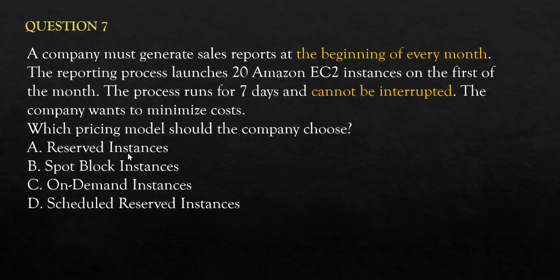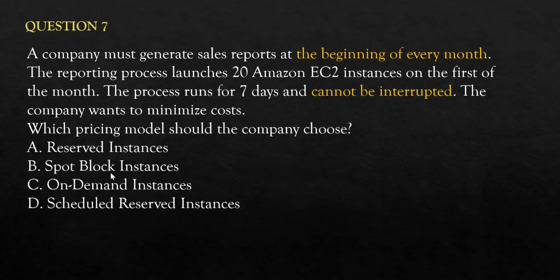Okay, if we scan the options, we see A and D. One is reserved, one is scheduled reserved. Can we use scheduled reserved? Do we know the time? Yes, we know the time. We know that at the beginning of every month, these instances run for 7 days. This time is fixed. So scheduled reserved instance will give me benefit. Reserved instances you can use for uninterrupted workload. So D is the answer here. But let's look at other options. Since we are using scheduled reserved instance, reserved instance is out of question because we are using a variant of a reserved instance.